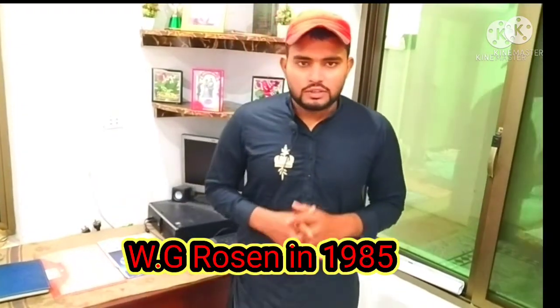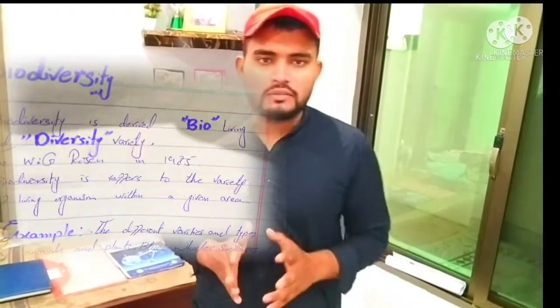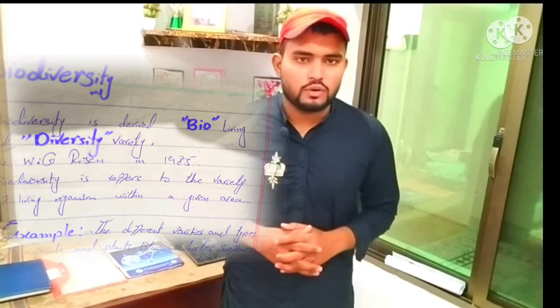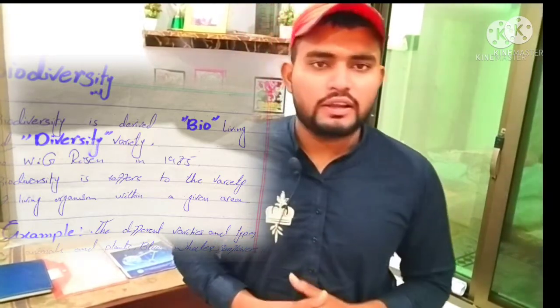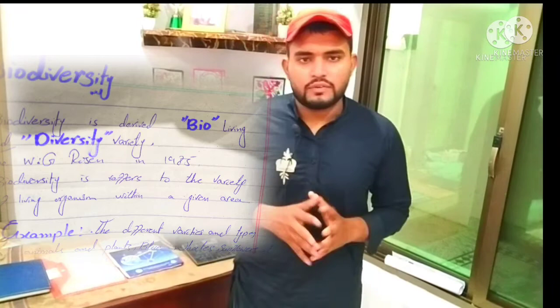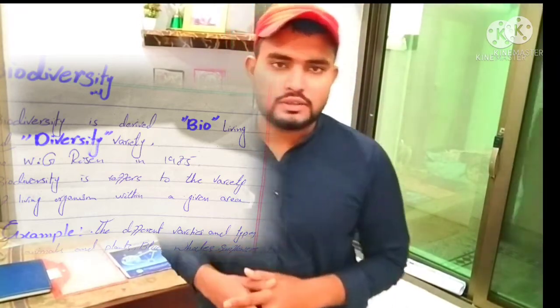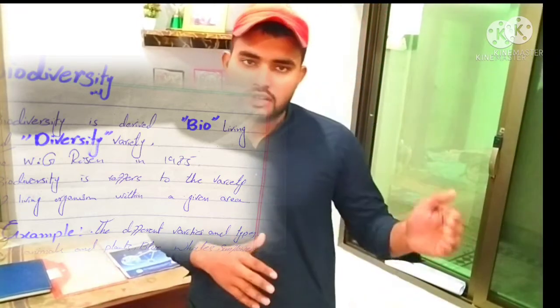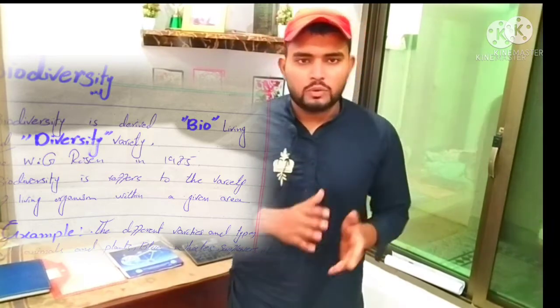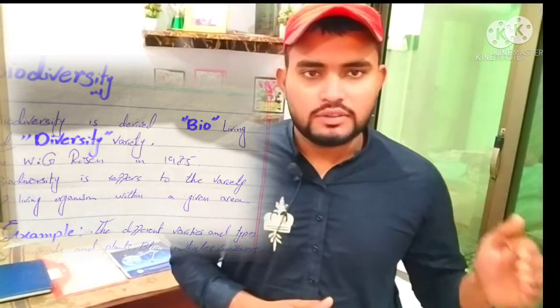Basically, the term biodiversity was introduced by W.G. Rosen in 1985. Rosen said that biodiversity refers to the variety of living organisms within a community, within an area. For example, the different varieties and types of living organisms, plants, microorganisms, and so on, such as blue whales, sunflowers, etc.